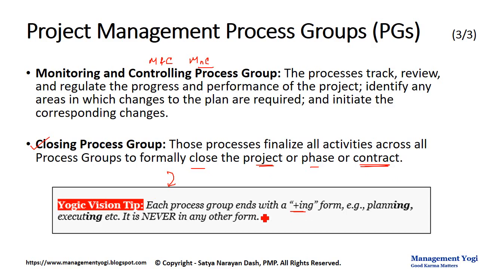So if you have a question in the exam and they will knowingly confuse you, because they will have a question, they will ask which process group it belongs to: execute, executing, executed, execution. Now all are looking same. So it is going to be executing process group.